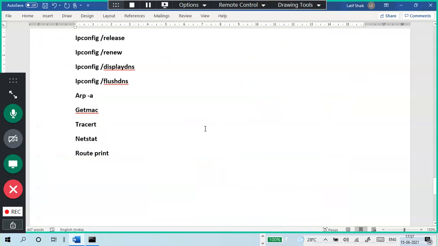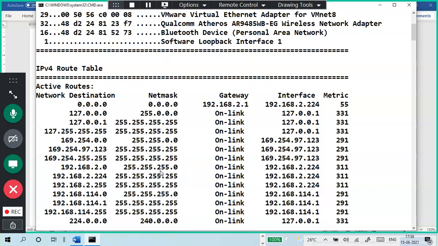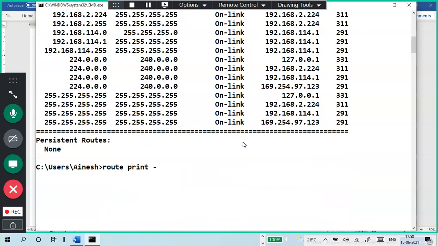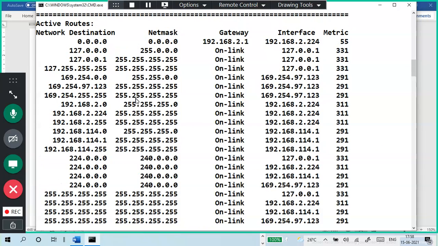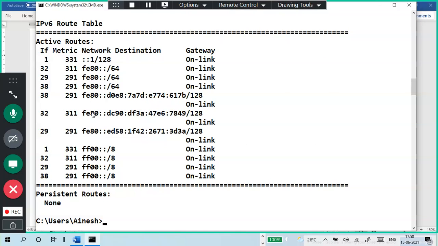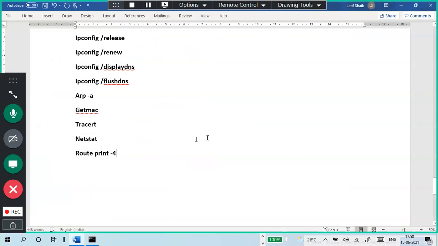So that is route print. Then what is the complete command? route print -4. 4 means IPv4, 6 means IPv6. For example, if you don't give anything, it will display both. This is the IPv6 table, this is the IPv4 table. If you don't put it, it displays both. So 4 for IPv4. Remember that one.